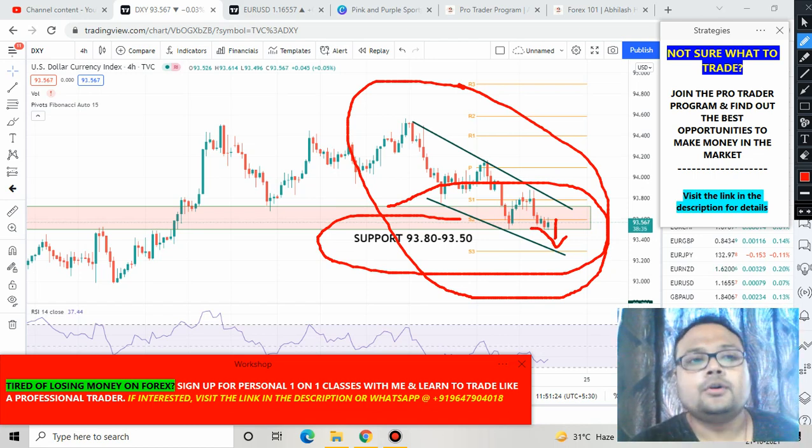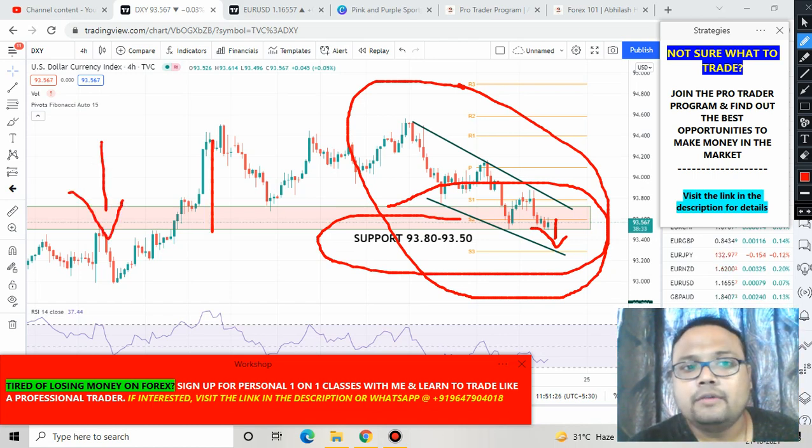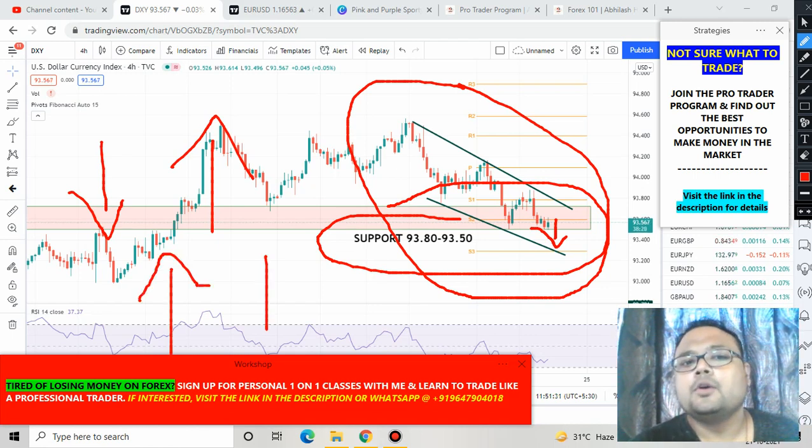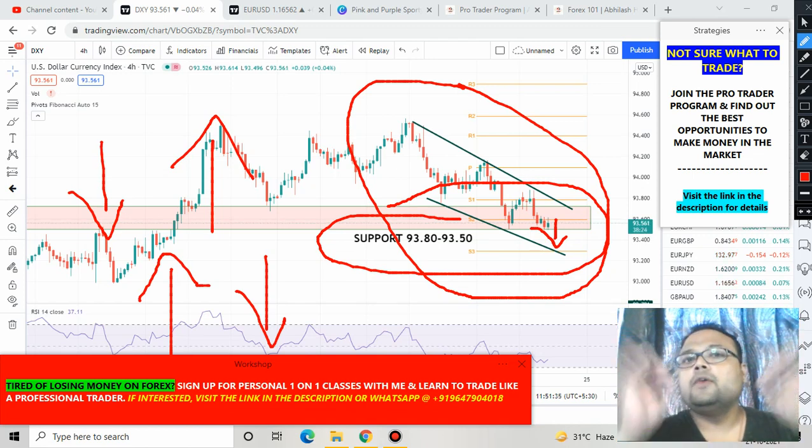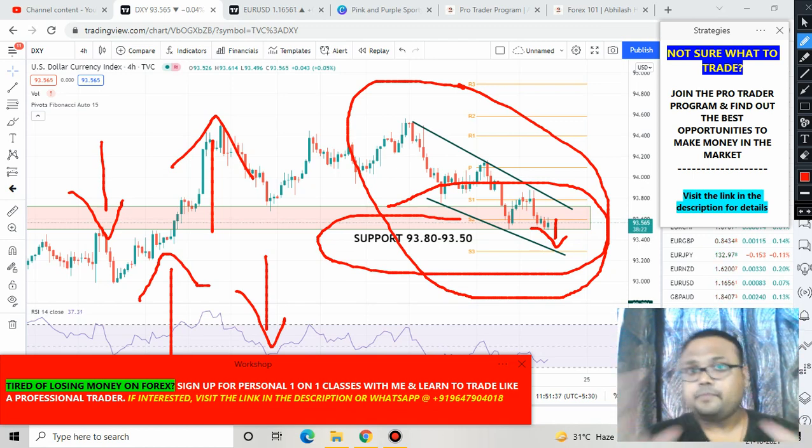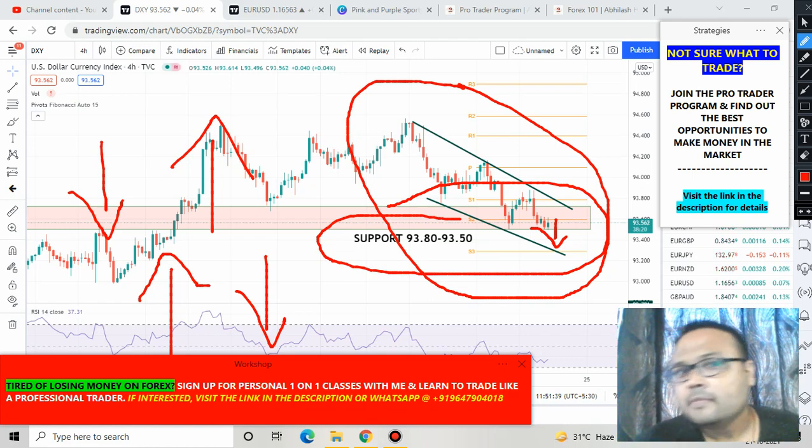As we all know, if the dollar goes down, we will see Euro USD going up, and if the US dollar goes up, we see Euro USD going down. So right now there is a possibility of the US dollar going down, and if it goes down, then obviously Euro USD will be going up.